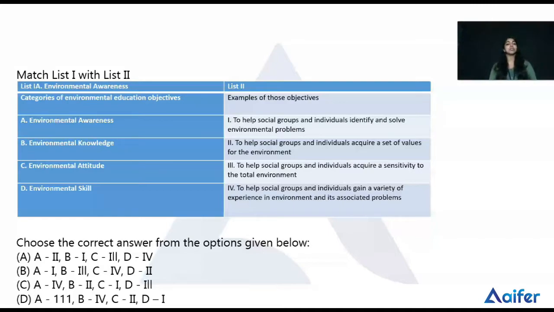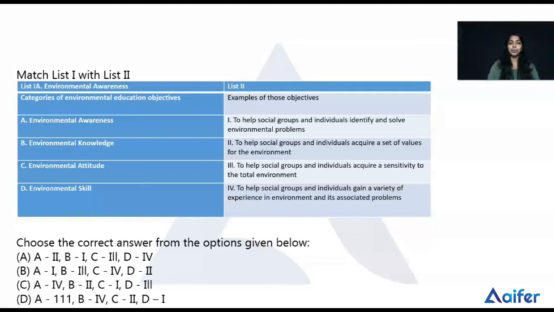Then let's check option B, environmental knowledge. Environmental knowledge is the amount of information individuals have concerning environmental issues and their ability to understand and evaluate its impact on society and the environment.